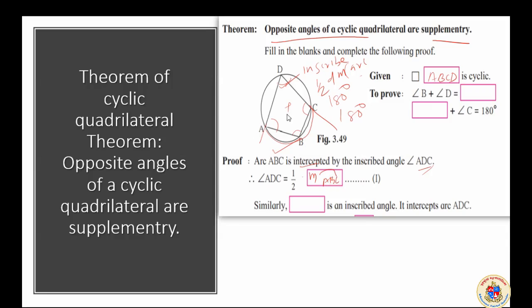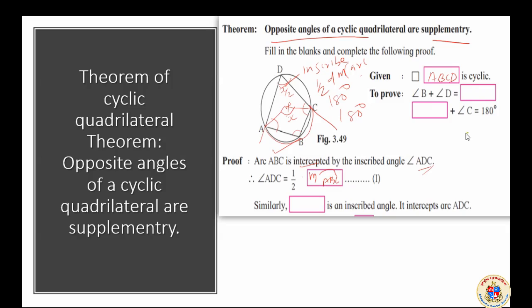Where will that measure come from? Only if we take the center of the circle and draw this will we get it. The measure of arc ABC, its half will be here. If this is x, that will be x by 2. Similarly, there is another inscribed angle.